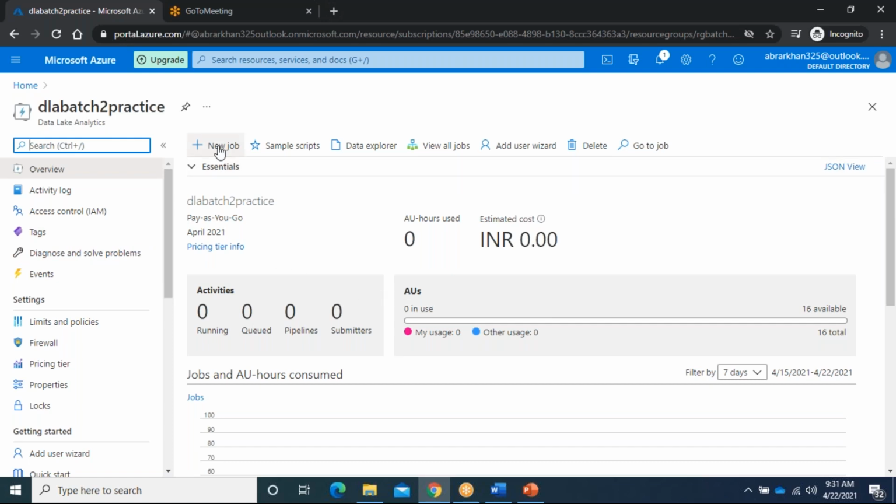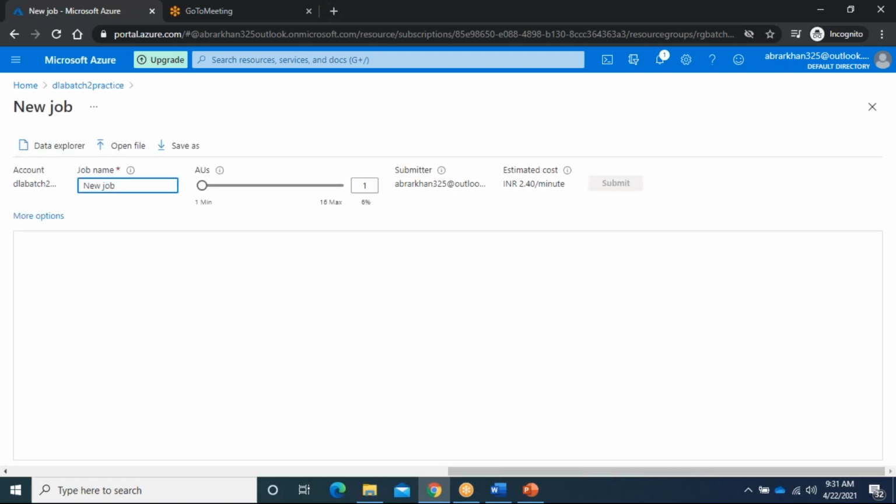Now if you want to write any script, you can just do new job. We don't need to execute the job only in this place. If you write the job, you can write it from an IDE like Visual Studio or any notepad, wherever you can, but here you can run it. Or otherwise, in real time, we can create the job, save this job in the data lake, reference that job in our Data Factory, and execute. I will show you while we are doing ADF.